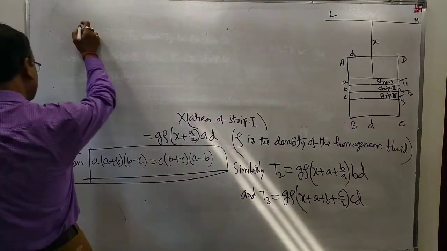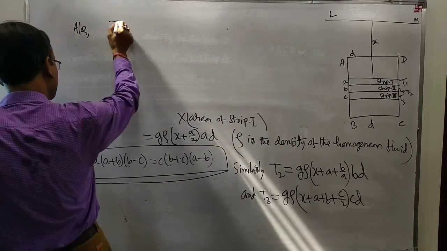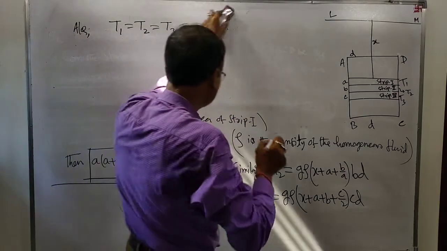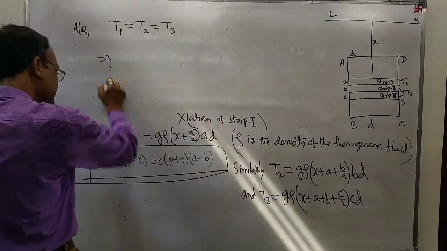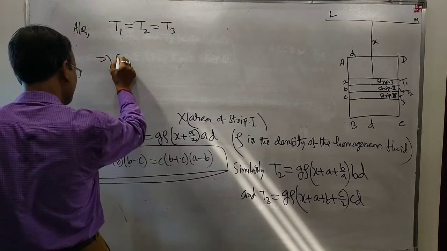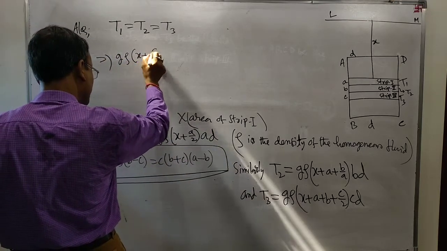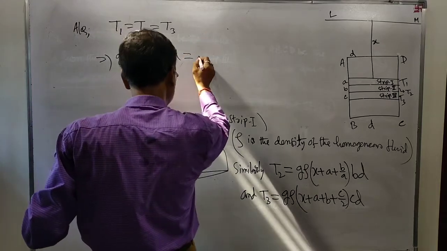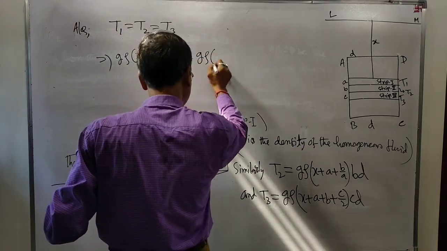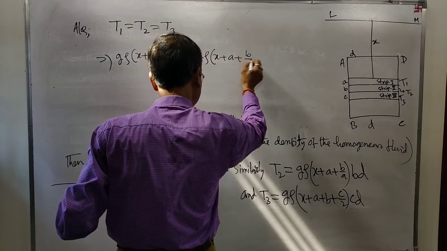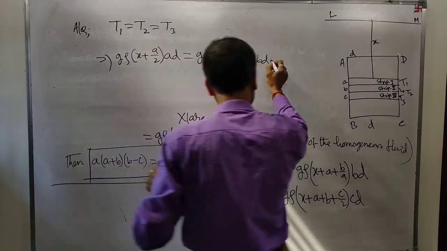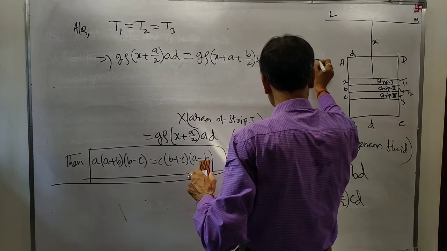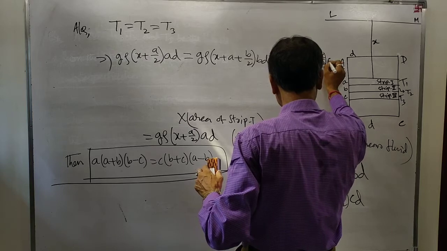According to the question, T1 equal to T2 equal to T3. This means T1 is equal to rho into x plus a by 2 into AD. This is equal to rho into x plus a plus b by 2 into BD. This is equal to rho into x plus a plus b plus c by 2 into CD.